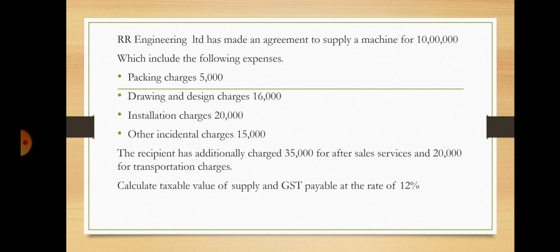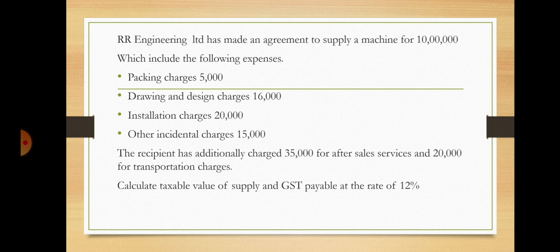Okay, that is packing charges, designing and drawing charges, installation charges, other incidental charges. So it already which include the following means it's already included in the rupees 10 lakh. So you leave that expenses. Further they have given the recipient has additionally charged 35,000 for after sales service, and 20,000 for transportation charges. So with respect to these two expenses, it is not stated it is included. So you must go for adding these two expenses.